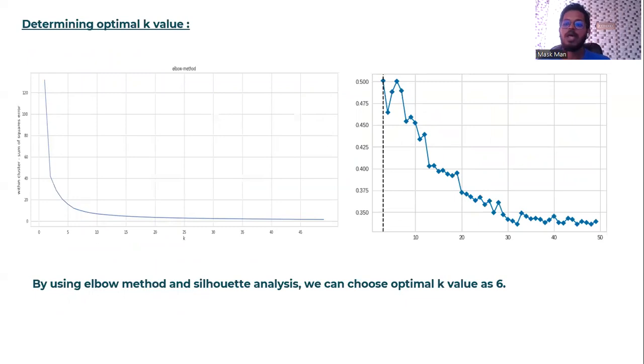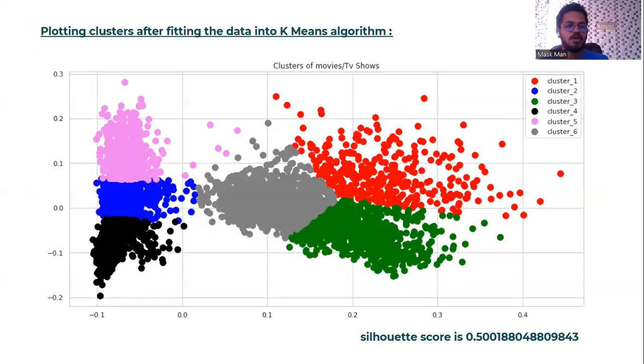Here you can see the elbow method. From the elbow method and the Silhouette analysis, we can choose the optimal k value as 6. By taking n clusters equal to 6, fitting the data into the k-means clustering algorithm, and plotting the clusters. This is the plot of the clusters after fitting the data into the k-means algorithm with k equal to 6. Here the Silhouette score is 0.50018 something.